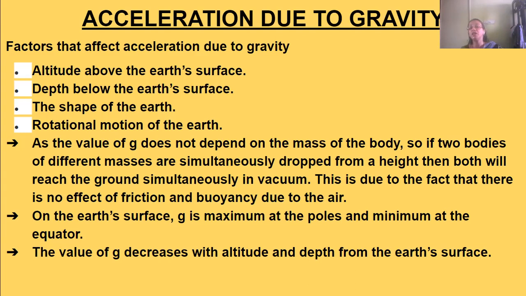The value of g decreases with altitude and with depth from the Earth's surface.